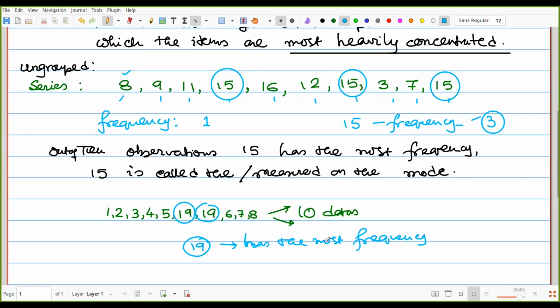So in that case, the mode of 19 is not a better choice for the type of average marks. So not always is the mode a better choice, but in the case of some problems, the mode would give you the better choice. So that is the case for the ungrouped data. Now for the grouped data, let's check what is happening.